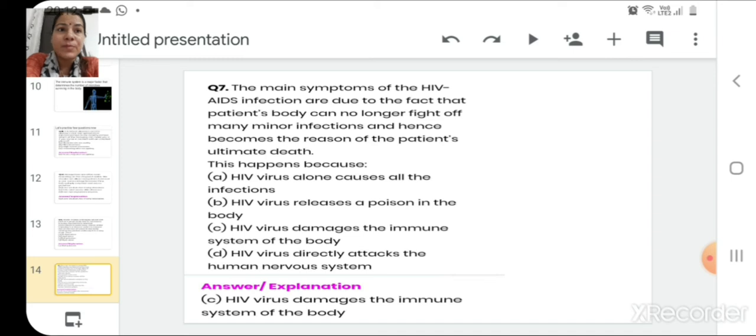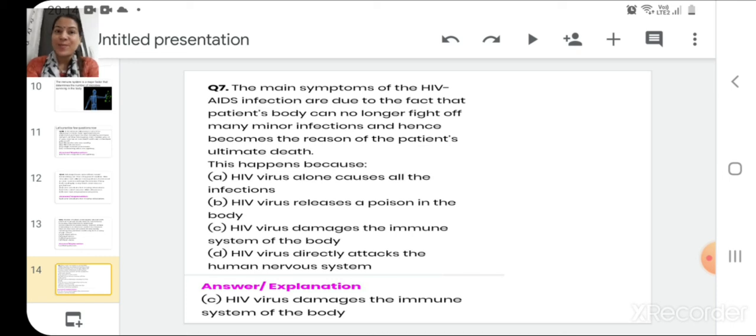The main symptoms of the HIV AIDS infection are due to the fact that the patient's body can no longer fight off many minor infections and hence becomes the reason of the patient's ultimate death. This happens because of, the first option is HIV virus alone causes all the infections. Second option is HIV virus releases a poison in the body. The third option is HIV virus damages the immune system of the body. And the last option is HIV virus directly attacks the human nervous system.